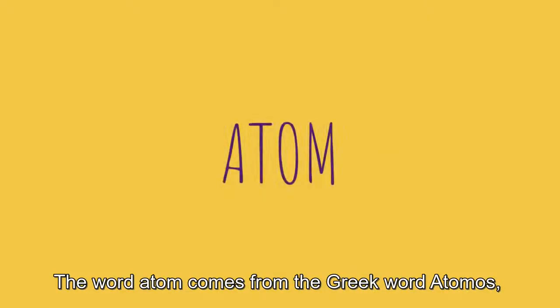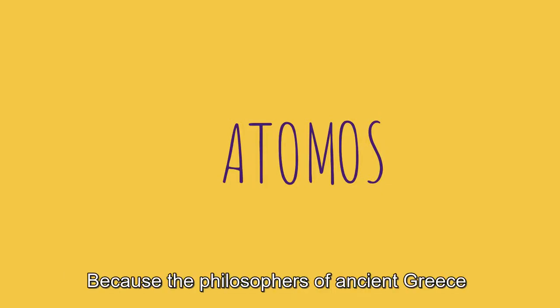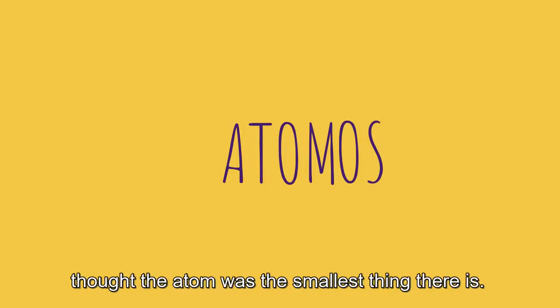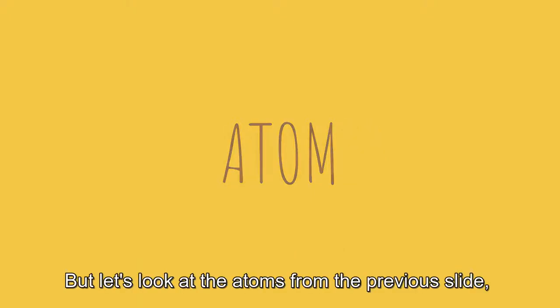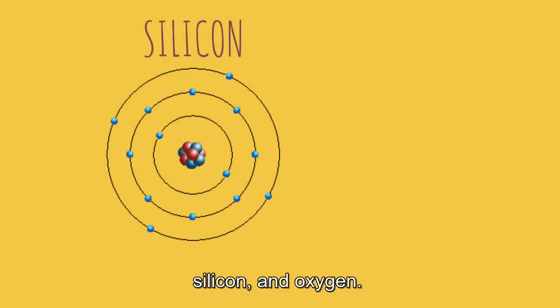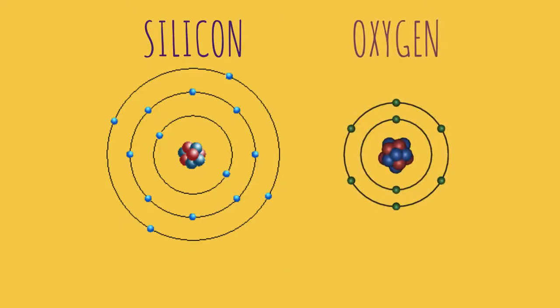The word atom comes from the Greek word atomos, which means uncuttable, because the philosophers of ancient Greece thought the atom was the smallest thing there is. Everything we know and see and can touch is made up of atoms. But let's look at the atoms from the previous slide, silicon and oxygen.